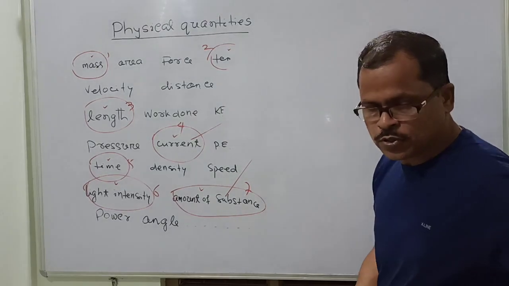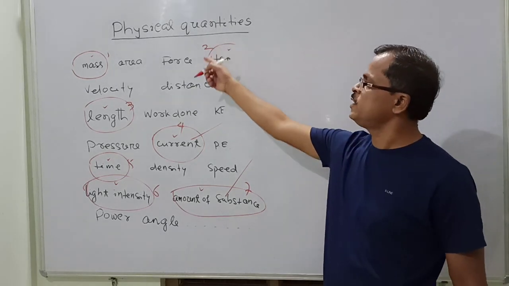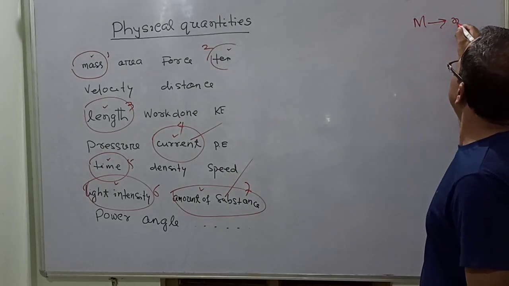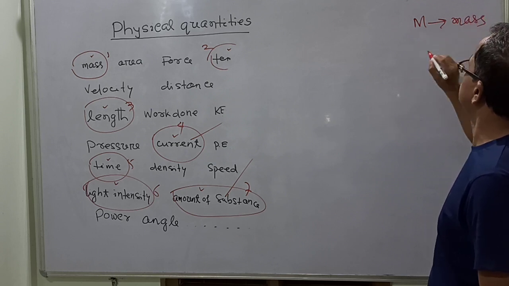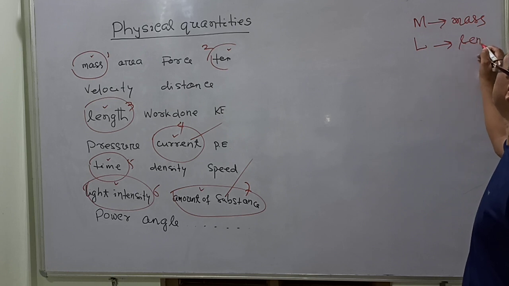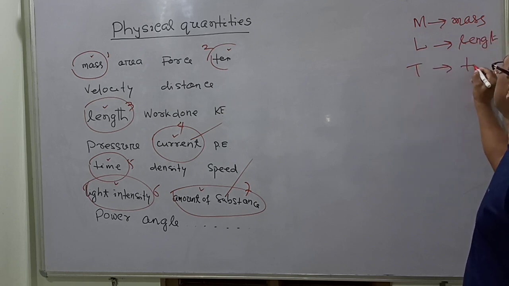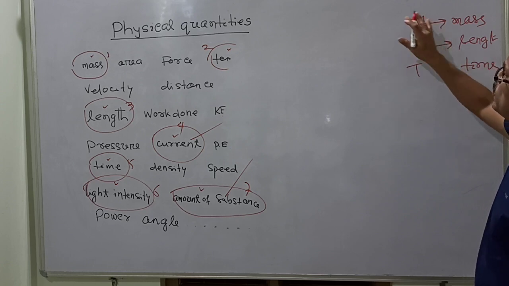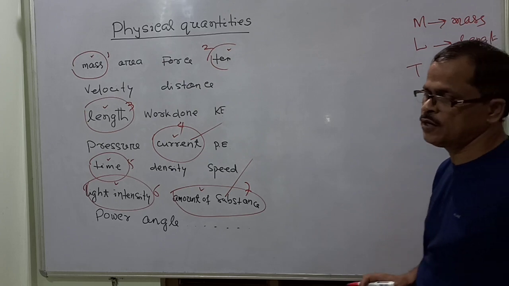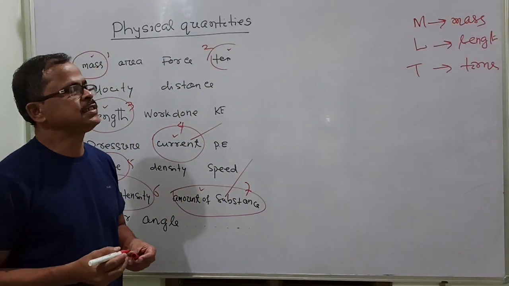For the time being, we will restrict our discussion to only the 3 fundamentals, M, L, T. M stands for mass, which should not be confused with the meter. L stands for length, and T stands for time.